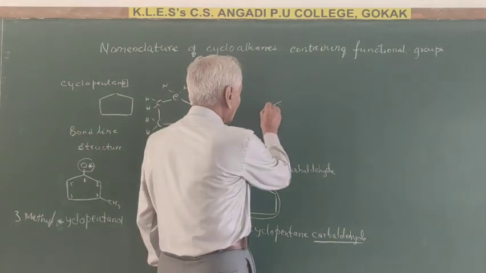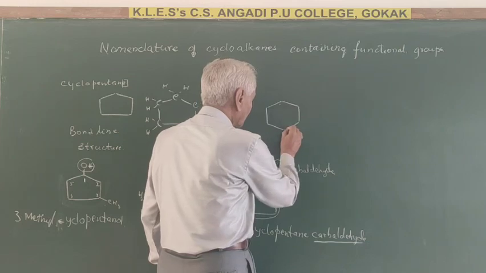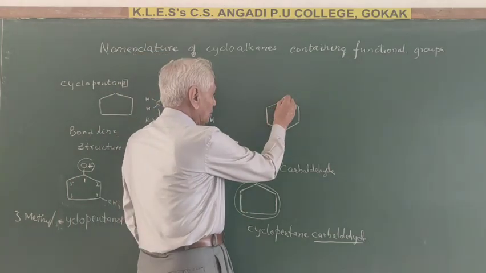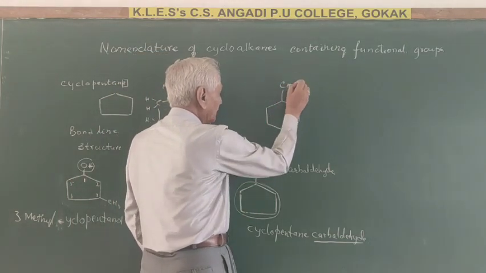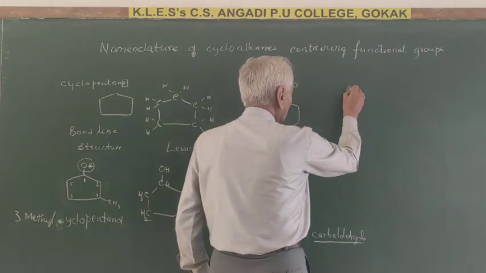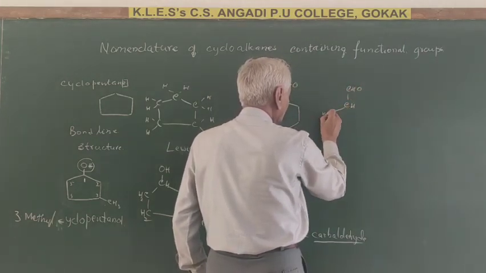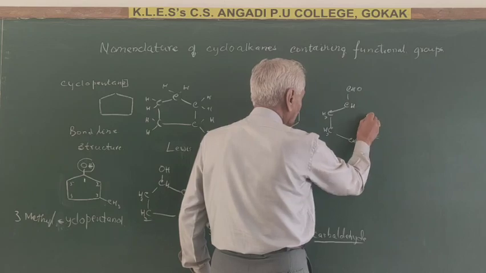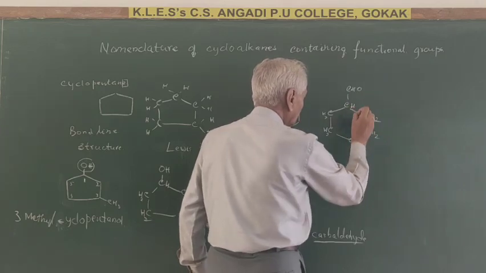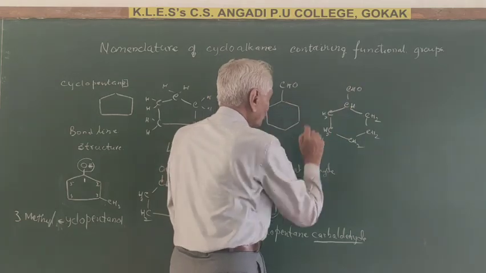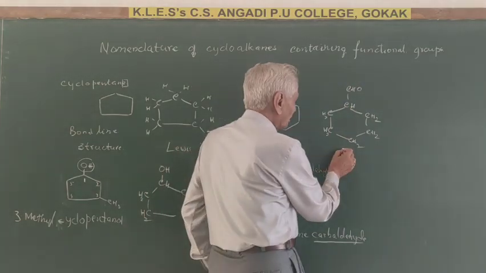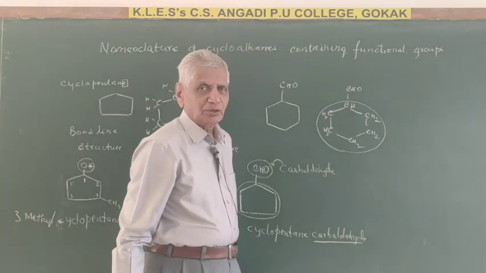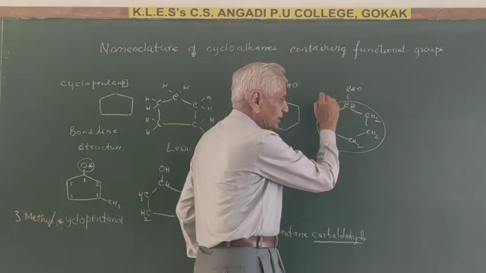Similarly, suppose you have got a compound like that. It is cyclohexane. Suppose one H here is removed. Put there CHO, with CH2, CH2, CH2, CH2, CH2 here. So one H is replaced by the CHO group. Therefore again you have to consider this ring. This ring is cyclohexane, and to this cyclohexane this aldehyde group is attached there.